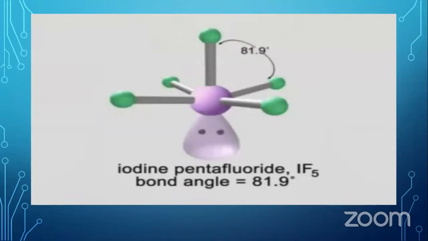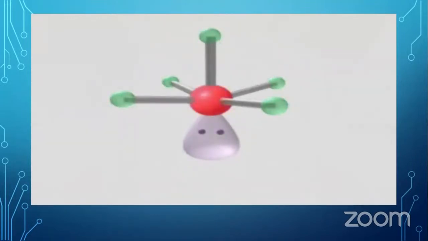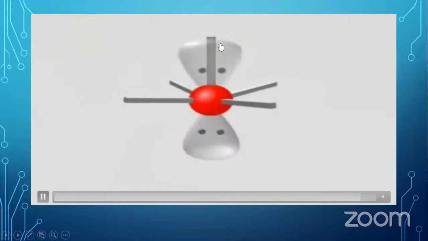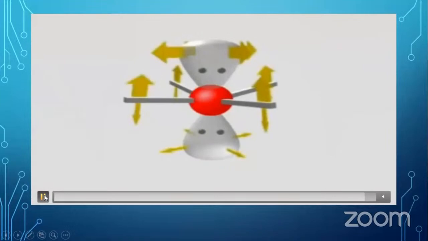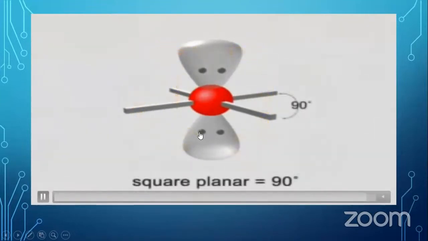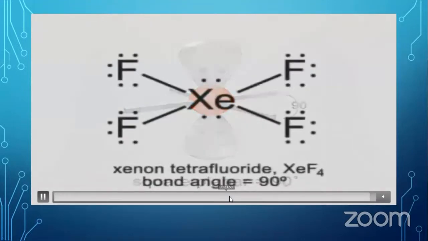When you derive the shape from the octahedral with 1 lone pair and 5 bonded pairs, it comes as square pyramidal, and with 2 lone pairs and 4 bonded pairs, it comes as square planar. This is the arrangement of XeF4, xenon tetrafluoride. The bond angle comes as 90 degrees.